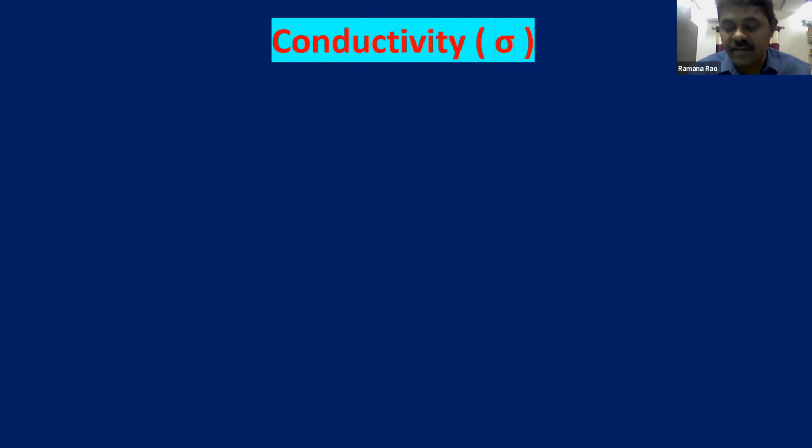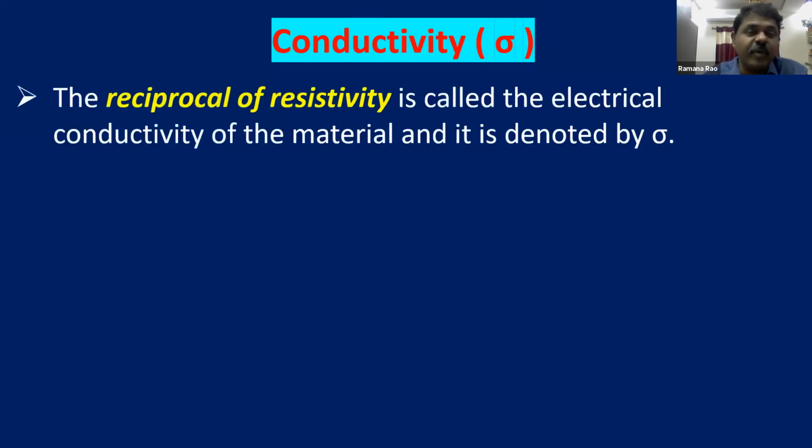Now coming to another quantity, conductivity. These are some other quantities that we have to learn in our session. Conductivity means the reciprocal of resistivity. Already we learned what resistivity is. The reciprocal of resistivity is known as conductivity, and it is denoted by sigma. So sigma is 1 by resistivity, that is L by RA in terms of length and area of cross section.